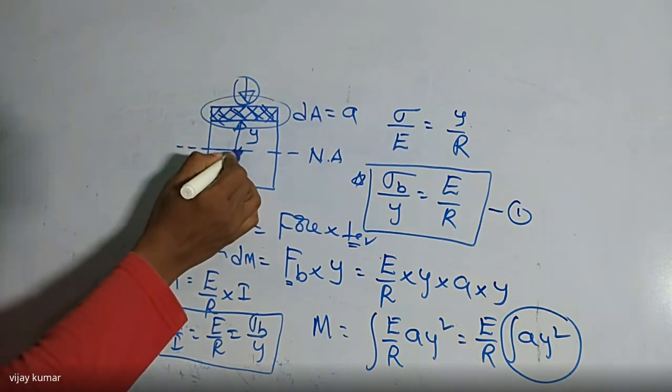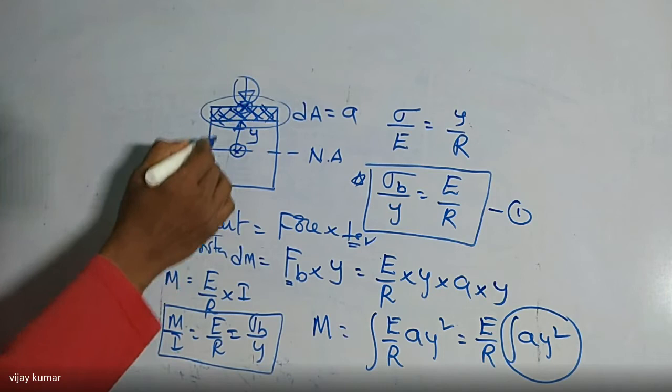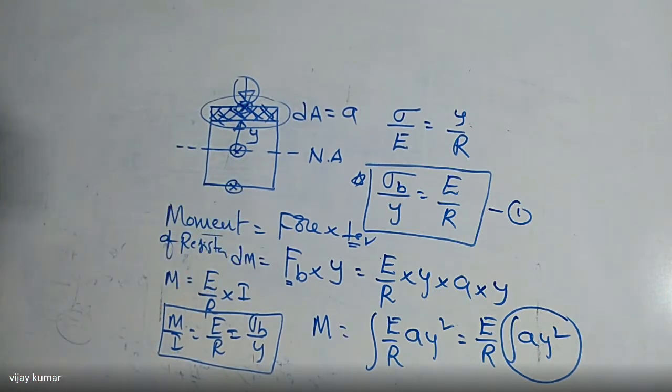At that point, there is no stress in the form of tension or compression. So at other points we are having one type of stress, whether it is tensile or compressive. I want to find the maximum compressive stress and the maximum tensile stress. Where it is maximum and where it is minimum, we can find very easily by using this relation. You got my point or not? This is also named as the standard equation for bending of beams, and by using it we can solve any type of problem.